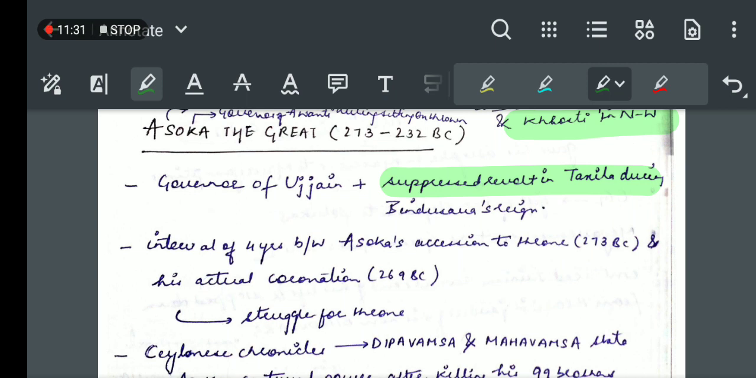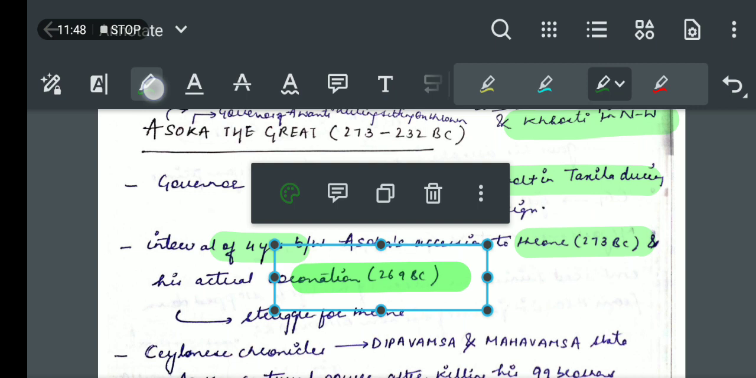Now, why is there an interval between Ashoka's accession to the throne and his actual coronation? Because he was in a struggle for the throne with his brothers. So there existed a 4 year interval between his accession to the throne in 273 BC and his actual coronation in 269 BC.